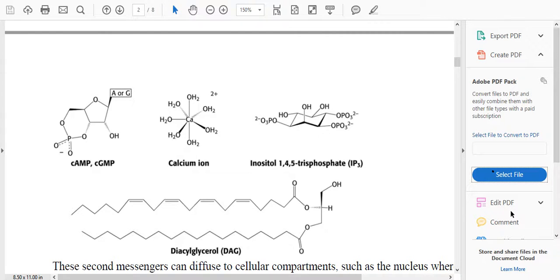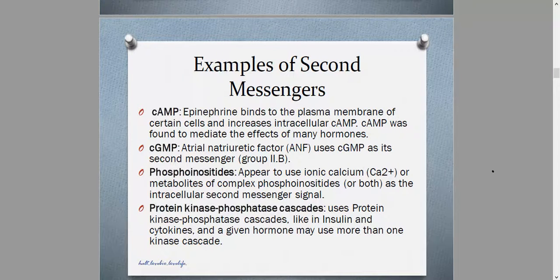All these molecules have their hormones in which they serve as secondary messengers. So, to name a few examples of hormones that use these secondary messengers, let's go back to this slide.